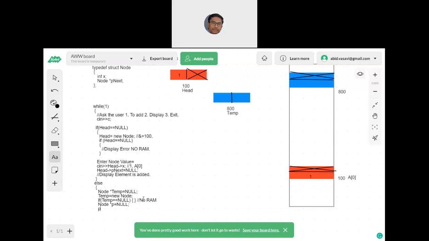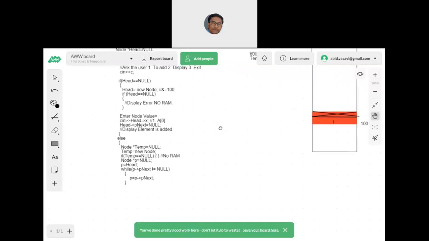Now I'm saying p is equal to head, and unless p's next node is null, I'm going to change p is equal to p arrow pointer to next node.